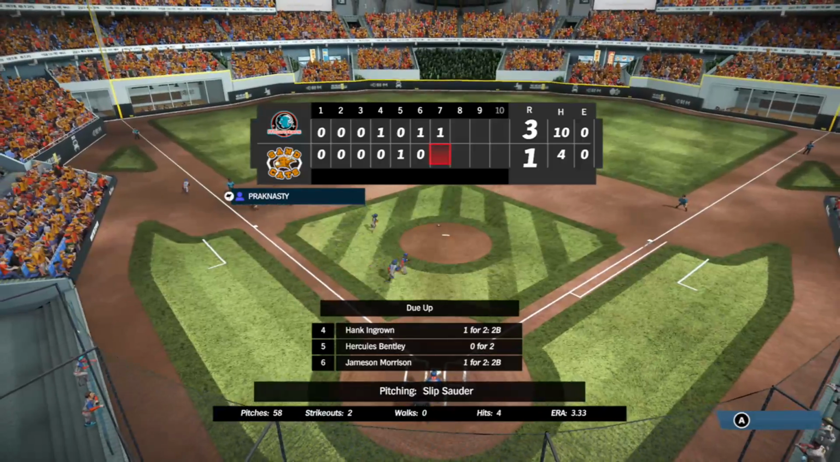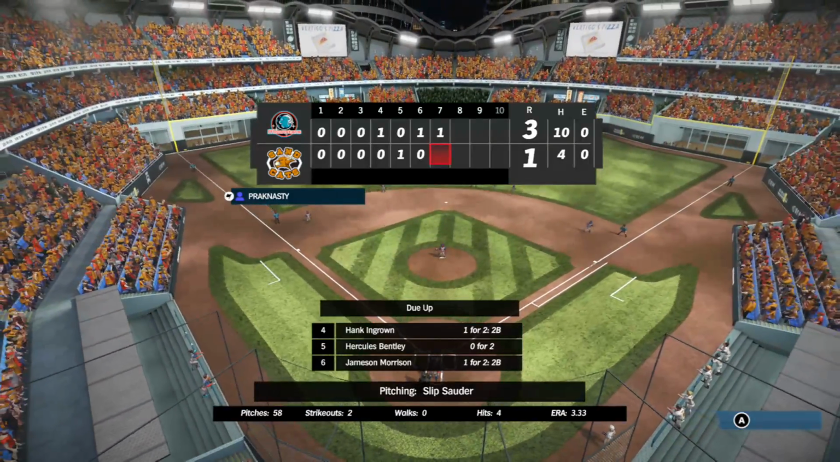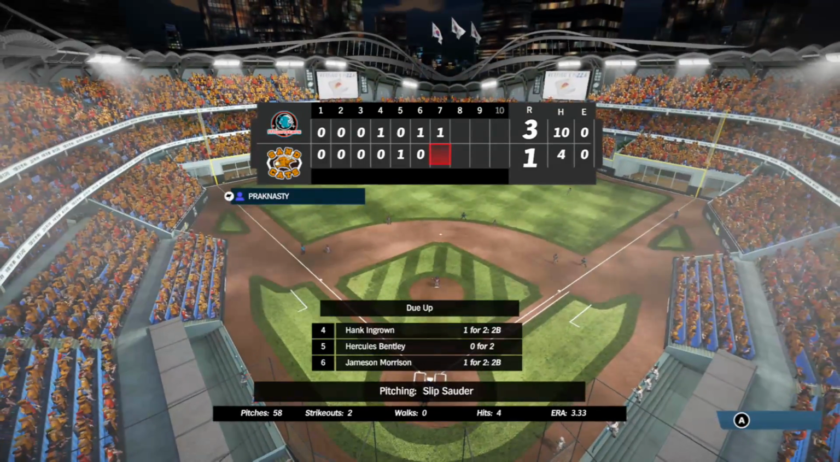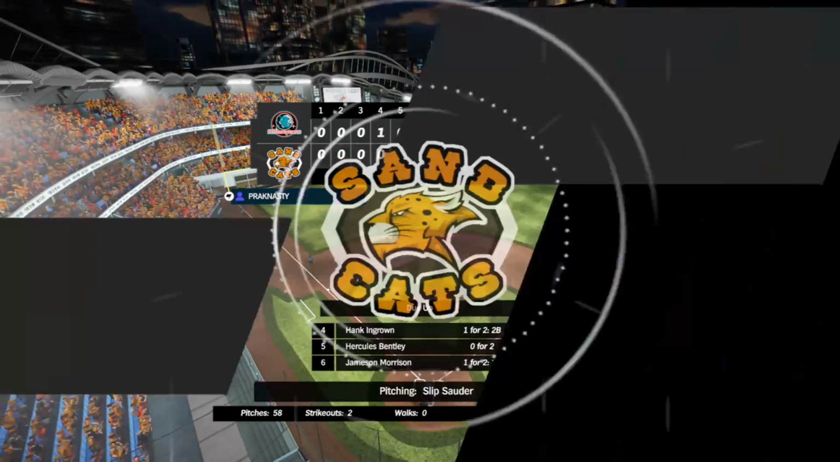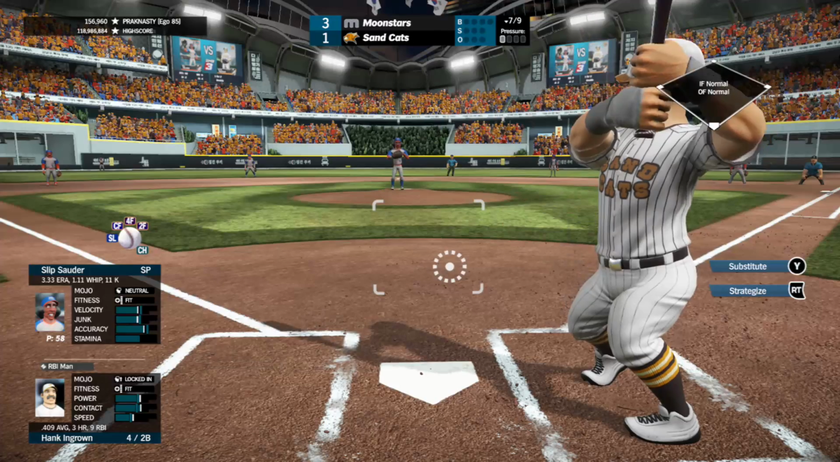Throne comes back with a strikeout, but he gives up an RBI double. Off the bat of Rodriguez, it shouldn't have been, as Basquet should have cut it off. Should have been an RBI single. 3-1 the score, Moonstars extend the lead. Bottom 7, Ingrown, Bentley, and Morrison face the on-fire Sauder. Here's Ingrown, 1 for 2 day with a double so far.